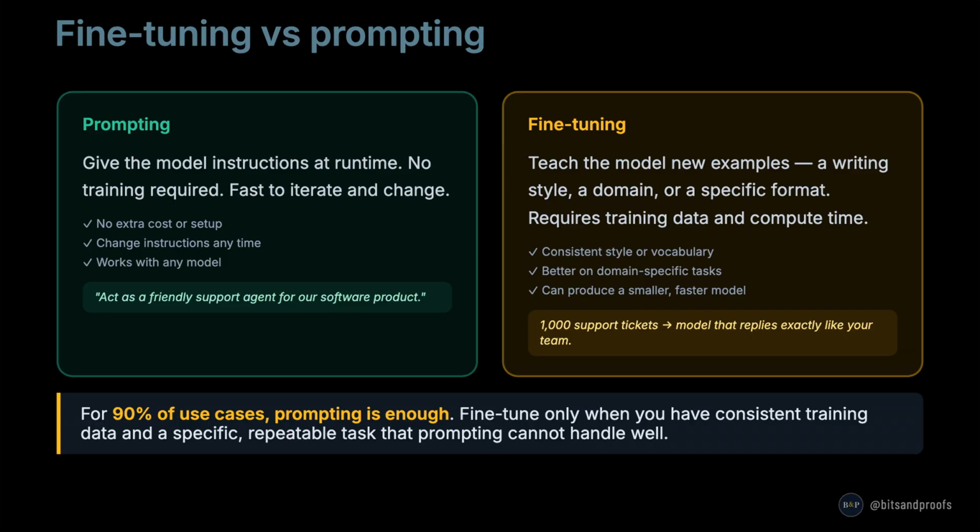Two ways to shape how a model behaves. Prompting means giving instructions at runtime, no training needed, fast to change. Fine-tuning means training the model on new examples to learn a specific style or domain. It requires labeled data and compute time. For most use cases, prompting is enough. Fine-tune only when prompting cannot get you consistent results at scale. Prompting techniques are covered in depth in their own video in this series.